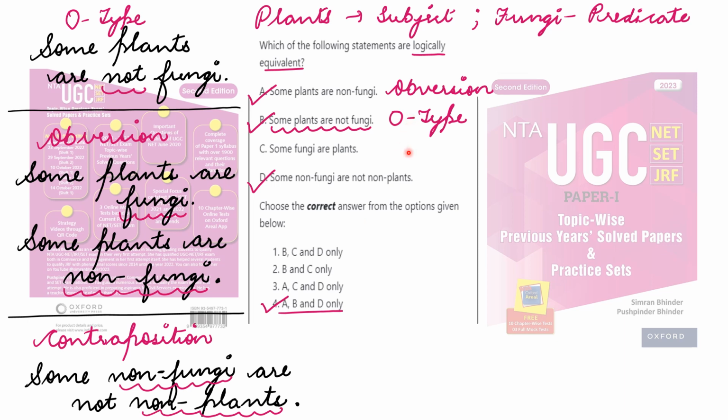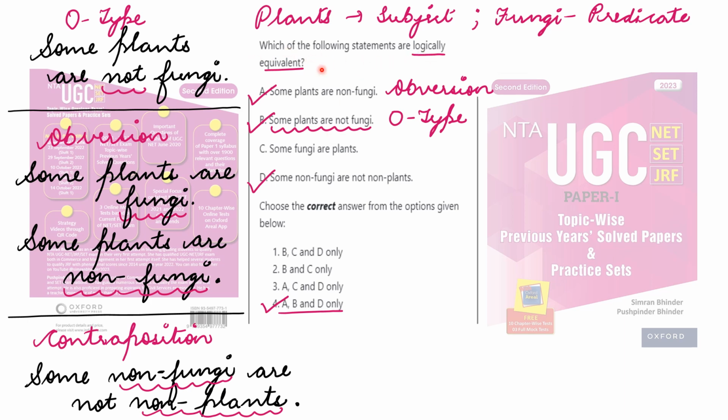So now I have taken another type of question. This is a combination question which is being asked in all the shifts of the UGC-NET exam. So you need to prepare this also. Now all those who have prepared the previous question along with its concept with explanation in a detailed way, if you have understood all that, you will be able to attempt this question very quickly on your final examination day, right. So which of the following statements are logically equivalent?